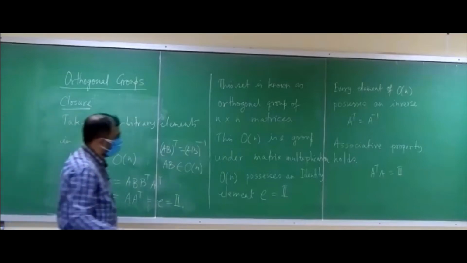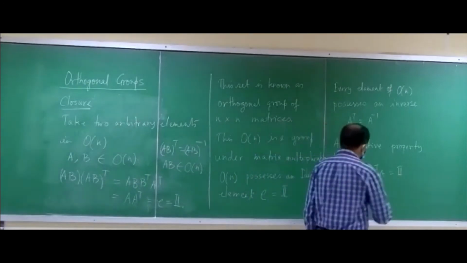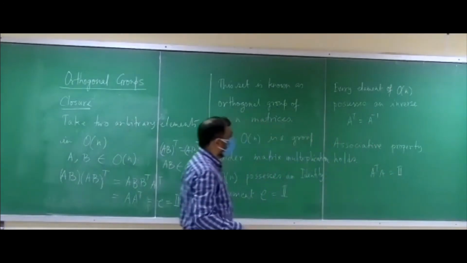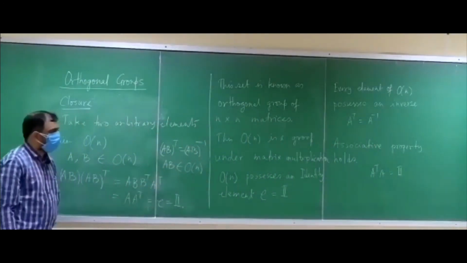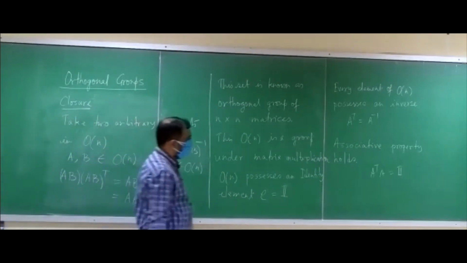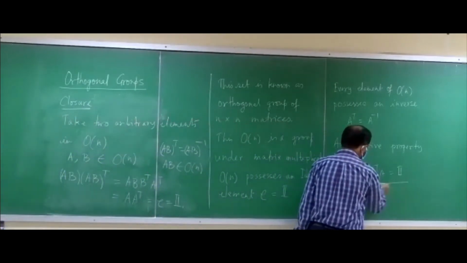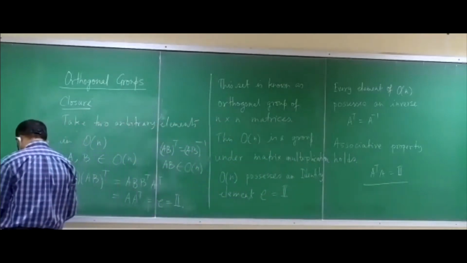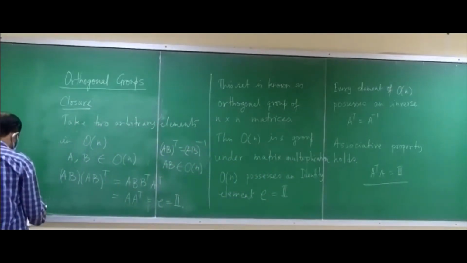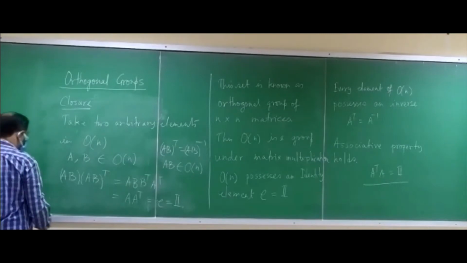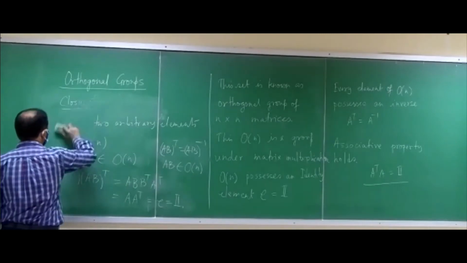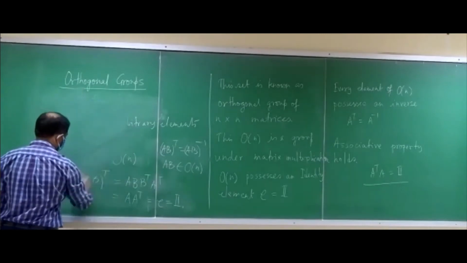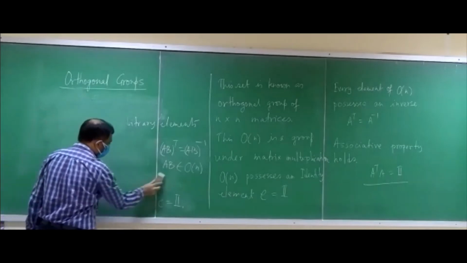Since this is this, then we know that if you consider columns of A as vectors, then they are orthonormal vectors, right? Because of this condition. So there is a lemma related to this, and that you all know, but let me just reiterate.